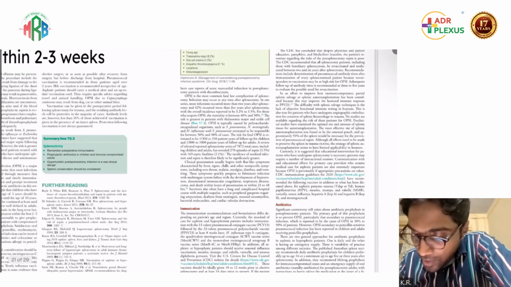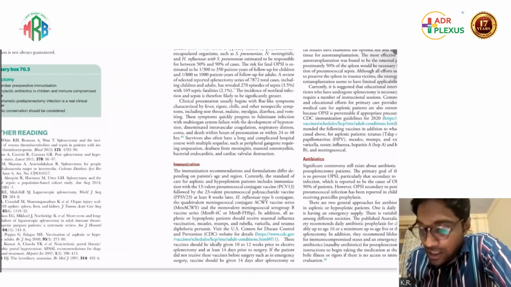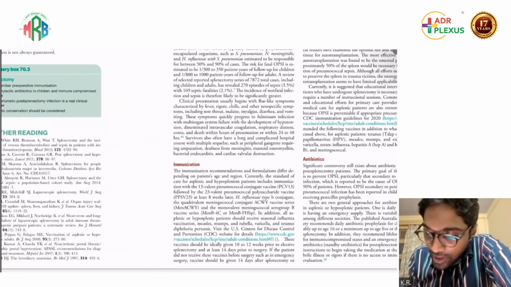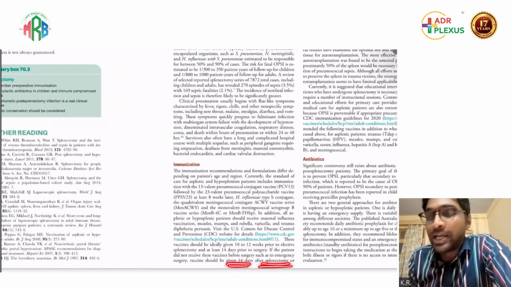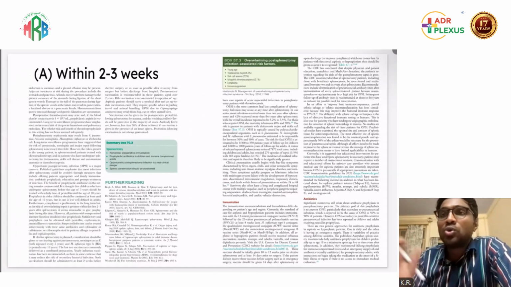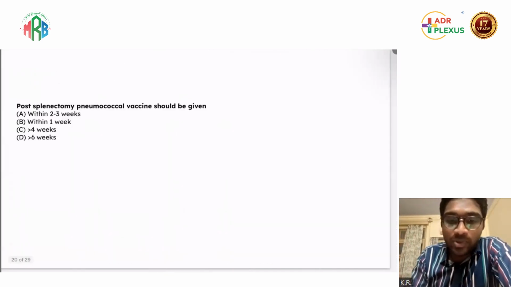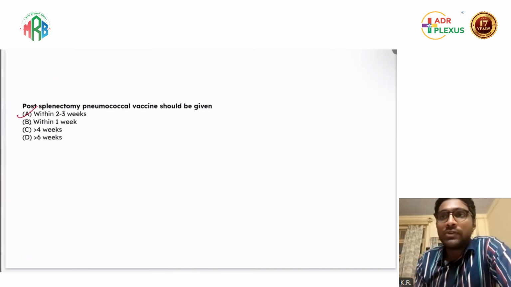And here in Sabiston, they have clearly mentioned should be ideally given 10 to 12 weeks prior to splenectomy or at least 14 days. Or if the patient did not receive these vaccines, should be given 14 days after splenectomy. So which means 2 to 3 weeks. I will go with 2 to 3 weeks to be the best answer here. Within 2 to 3 weeks, as given by the MRB answer key, the answer also remains the same.